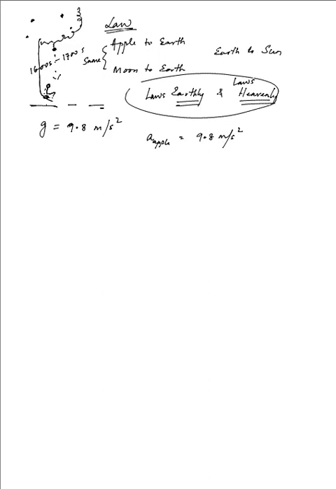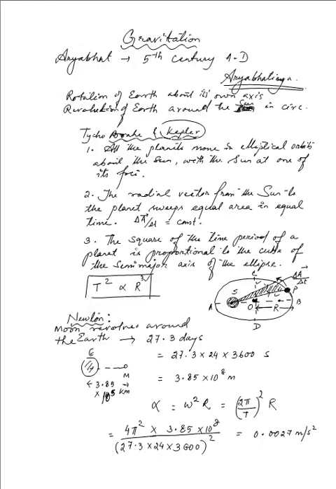What about the acceleration of the moon, which is doing the rounds about the earth? The acceleration we obtained for the moon was the angular acceleration, of course, but let me rectify in case I made a mistake: it is the centripetal acceleration. a is equal to r times alpha, alpha by r.